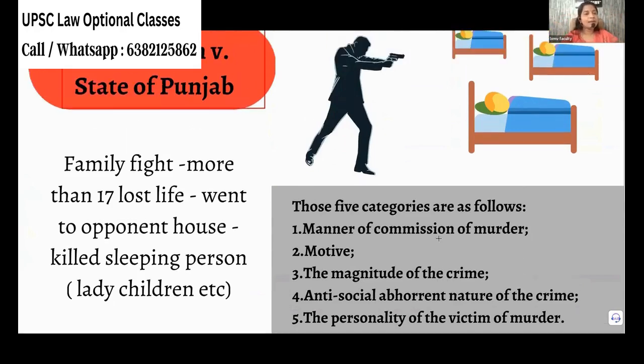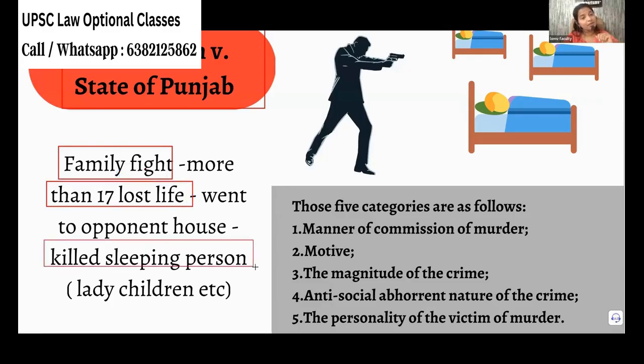That was the question. What happened in Machi Singh is very, very sad. Actually, it is a family fight. More than 17 people were killed. The other party, to seek vengeance, went into the house of the victim's place and killed all the sleeping persons. The mother, father, even small children and ladies, even an 80-year-old person was killed. How can a person kill a sleeping baby? He killed all these entire family members. So the court will say, we will lay down the criteria which is heinous.